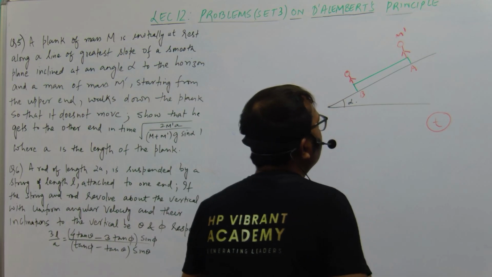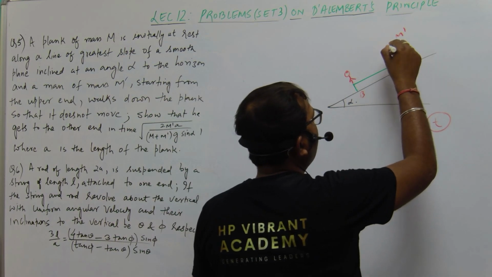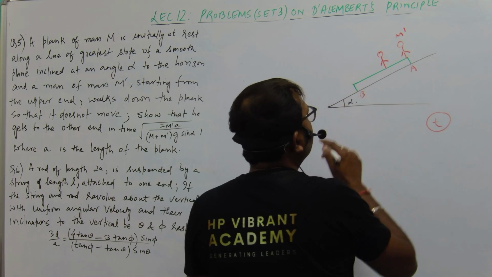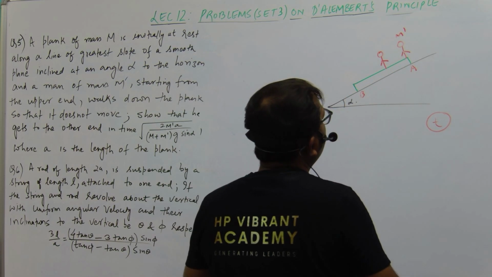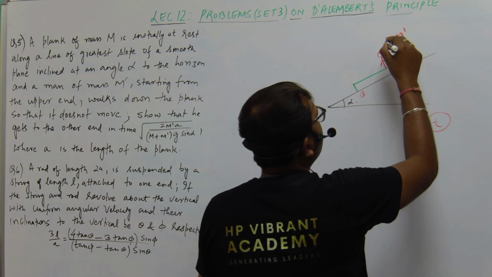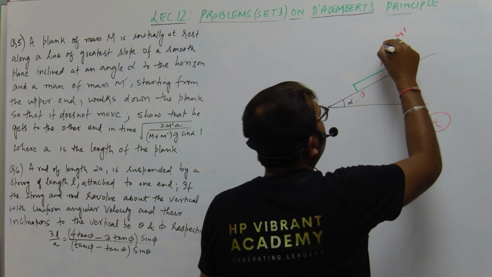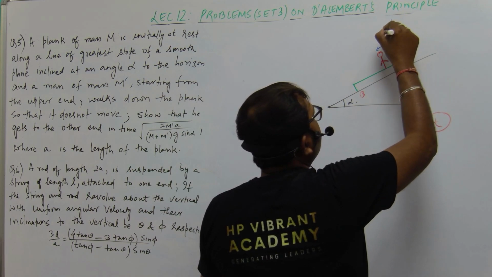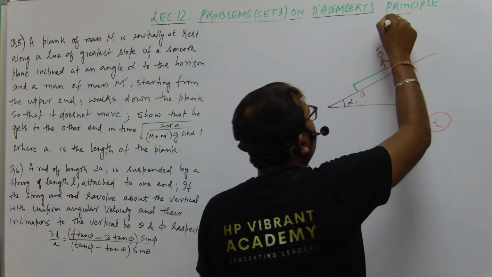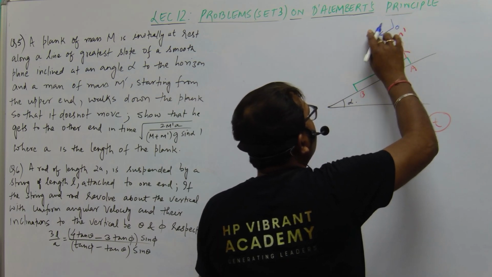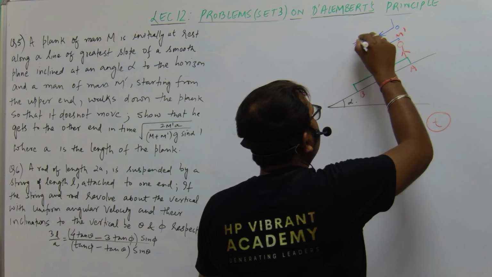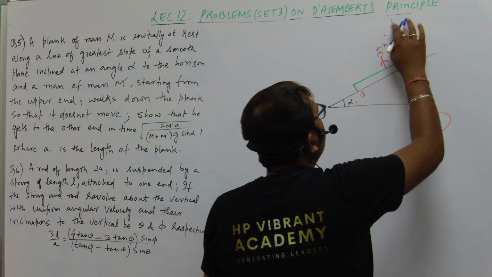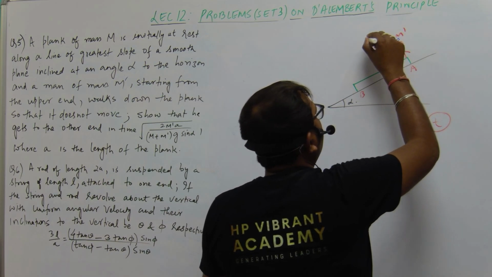Let us consider the man moves a distance x. This distance we have taken as x. This is our reference point, this is the origin, and we are moving in this particular direction. Let us consider x bar is the position of the center of gravity.